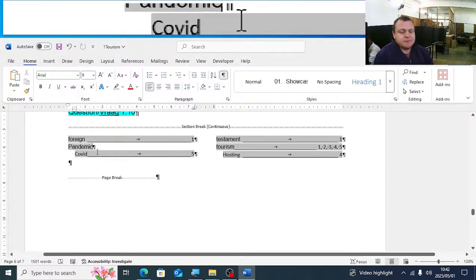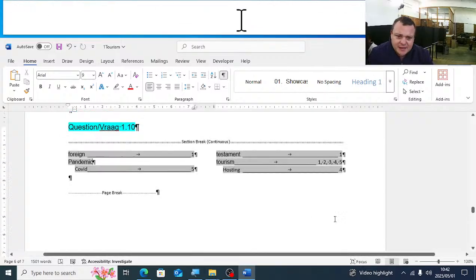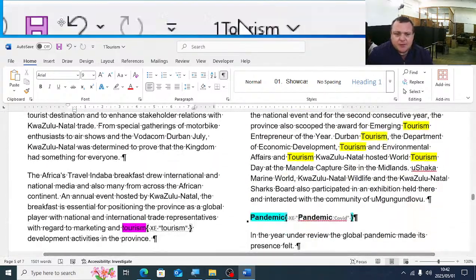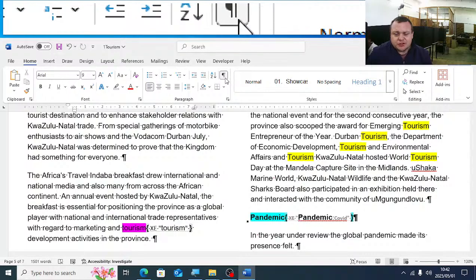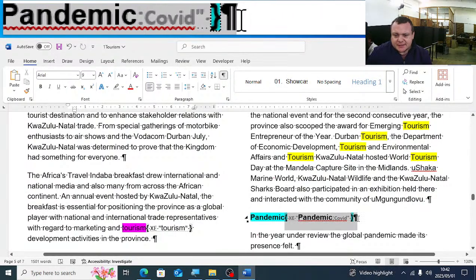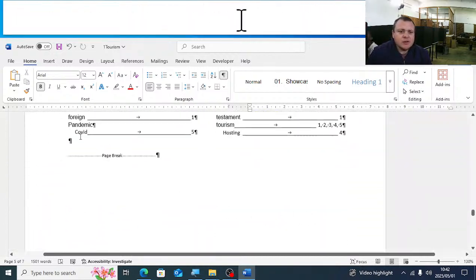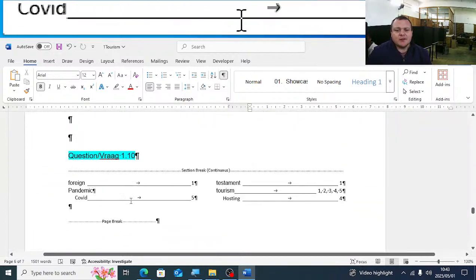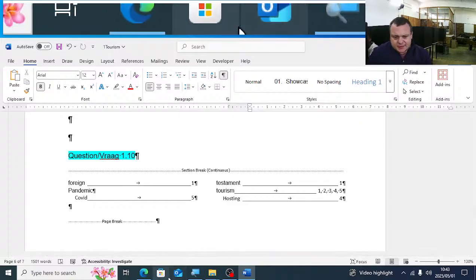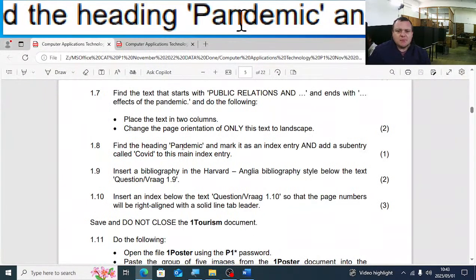Okay, so it's important that you see what is after the XE. If you put on the show and hide, you must put on the show and hide, otherwise you will not find this XE. That pandemic, you'll see, will be highlighted. If you remove the highlight, it will also be removed from the index. The next question, guys, 1.8.